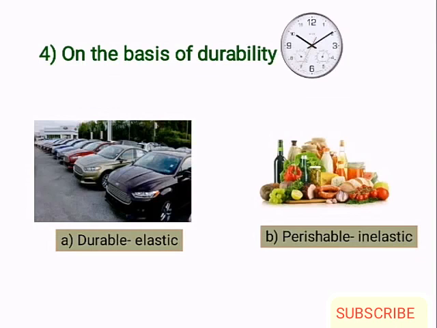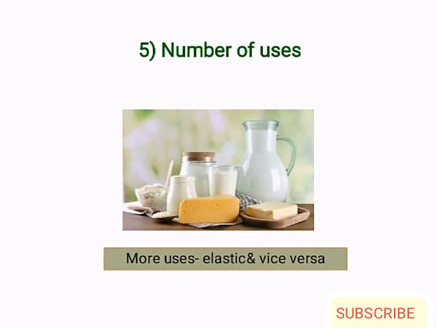Fourth one is on the basis of durability. When the goods are durable goods, meaning goods that last for a longer period of time, for example car, etc., then the demand for such product will also be high, that is E will be greater than 1. Whereas when the goods are perishable ones, for example vegetables, milk, etc., then the demand for such will be inelastic. Number of uses. When a particular product has several uses, then the elasticity for such product will be high.